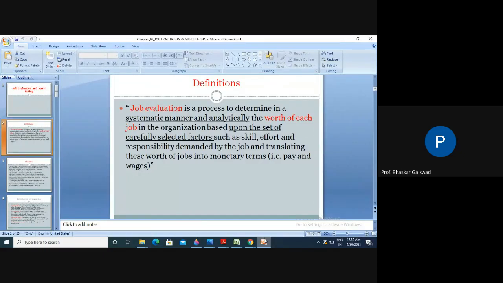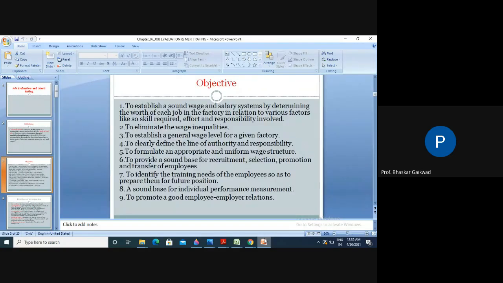So this is the definition of job evaluations, and the main objective is to evaluate the jobs to decide the payment systems which will be required in the industry for the manpower purpose. This is the main objective of job evaluations.